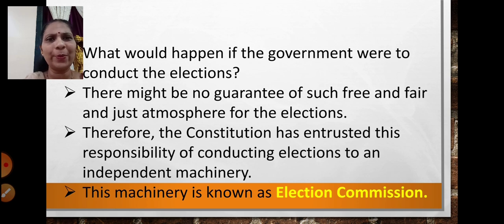I hope you have understood this lesson of civics. It's quite interesting, children, because you come to know these are the daily affairs which are related to our daily lives. So you should take interest in understanding all this. Hopefully you can participate in the decision making process of the country as well.